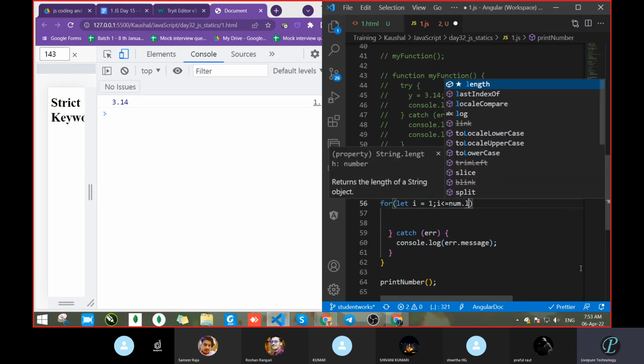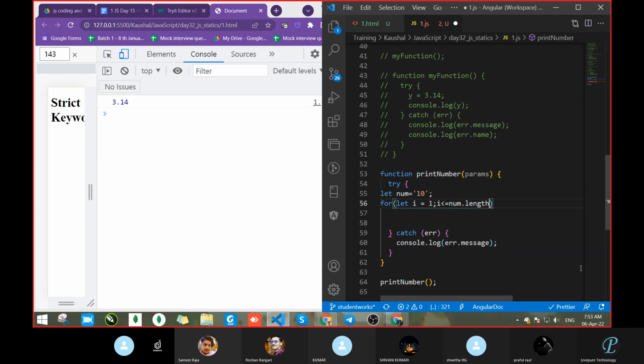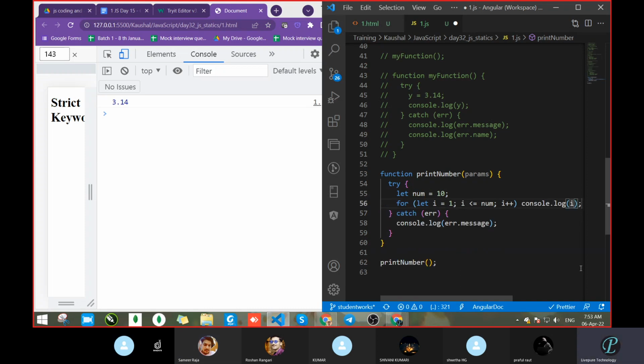Num dot length. See, it came. Because the length property means a string has length and an array has length, not a number. Got it? Next, i plus plus. What will we do now? Console, and what will we print here? i. Fine. Now we have written everything.